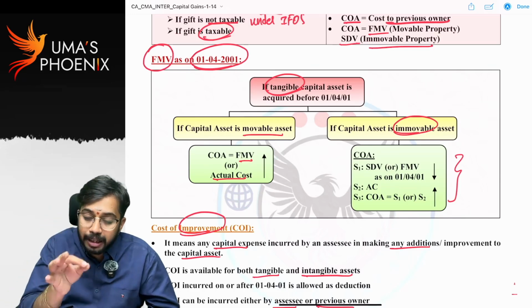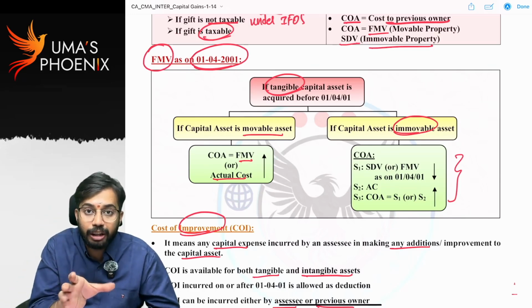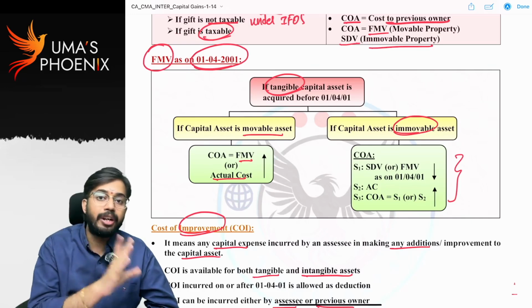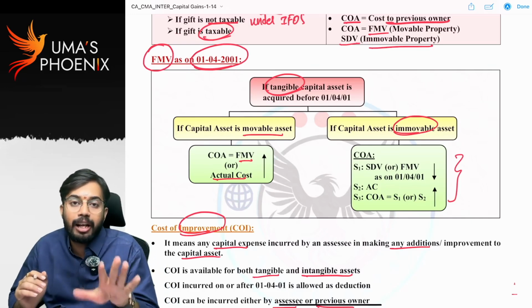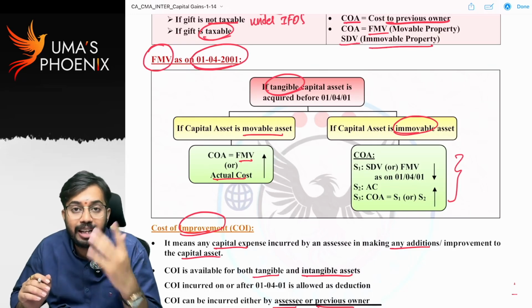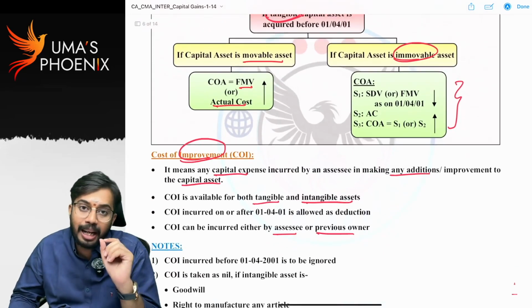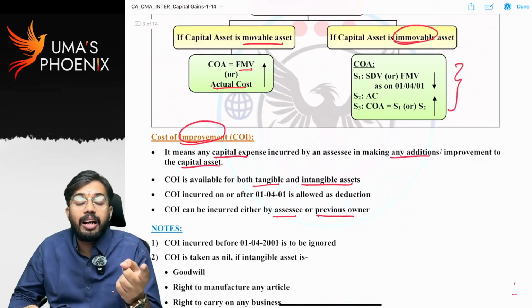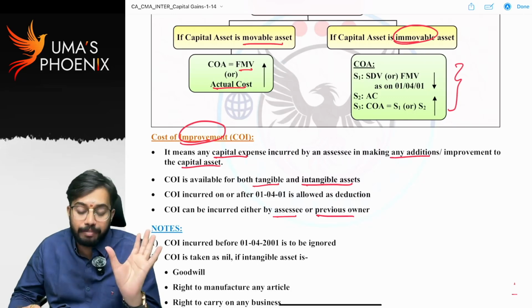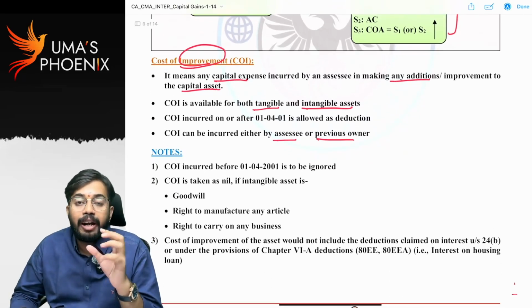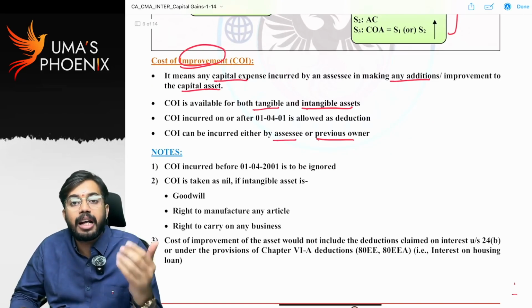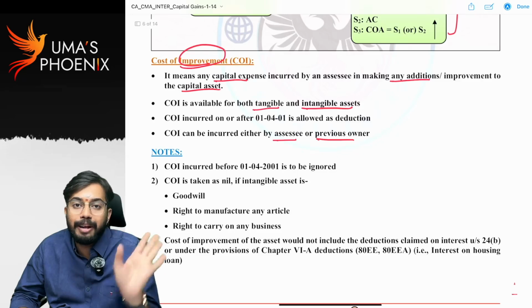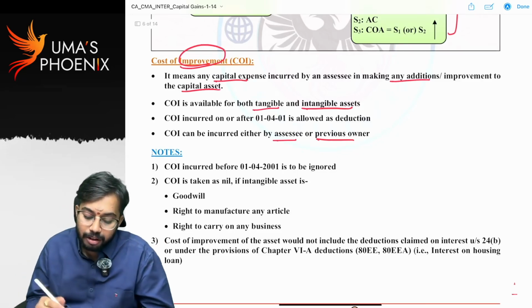That means for intangible capital assets, cost of acquisition is equal to actual cost even though it is purchased before 1st April 2001, because the fair market value benefit as on 1st April 2001 is not available for intangible assets. However, for cost of improvement, intangible assets also can claim. That means for intangible assets, the cost of improvement benefit is available, however the fair market value as on 1st April 2001 benefit is not available.